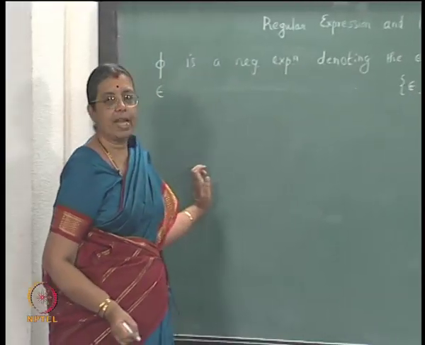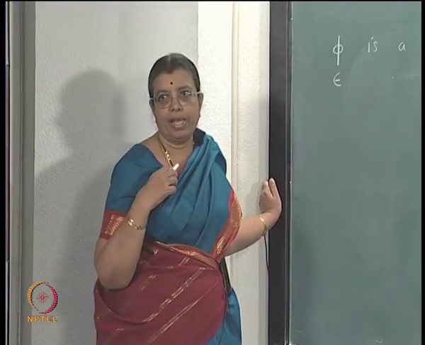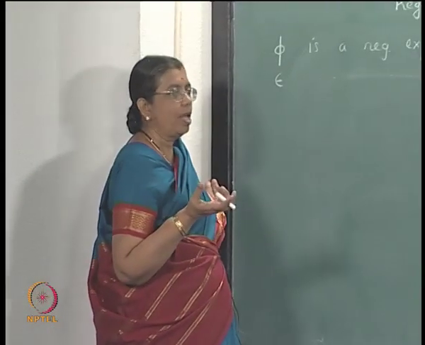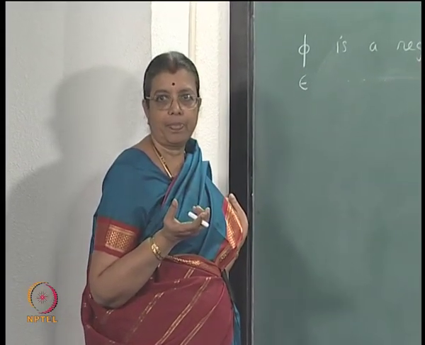There is only one state which is the initial state and the final state. When will epsilon be accepted? If the initial state is a final state, epsilon will be accepted. There are no more arcs, no transitions, so no other string will be accepted.